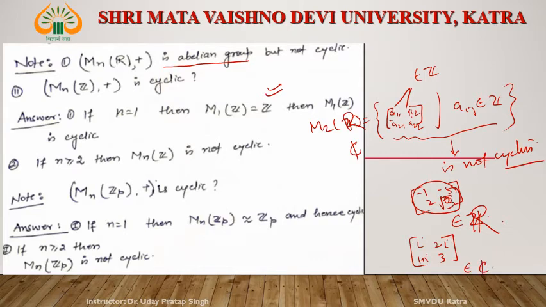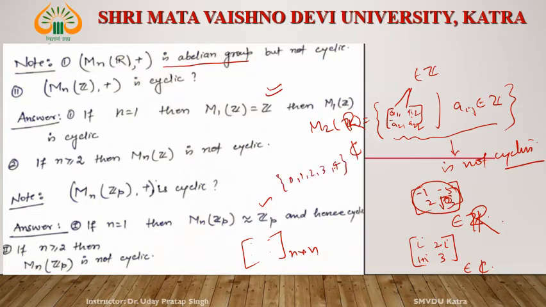Okay. But if we consider MnZp, what does it mean? It is the set of all n cross n matrices whose entries are from the elements of Zp. For example, if p is equal to 5, then the elements are 0, 1, 2, 3, 4.